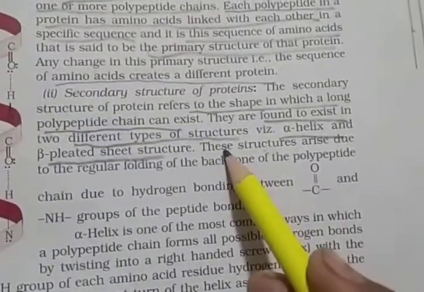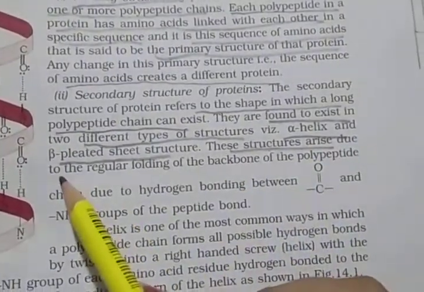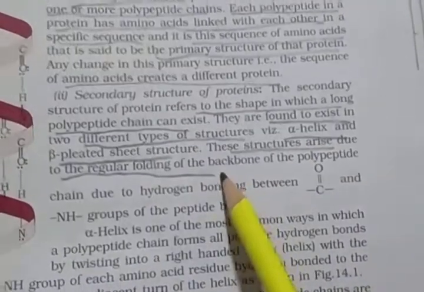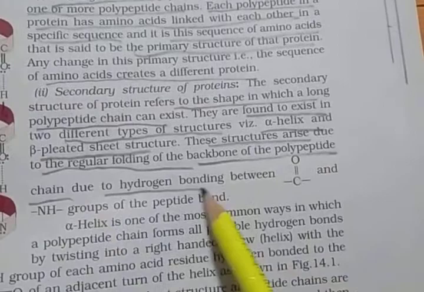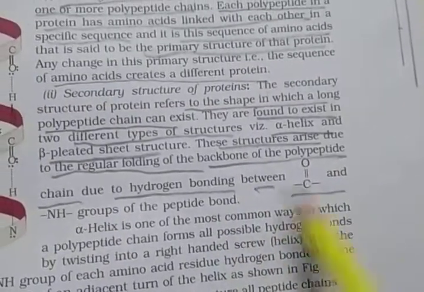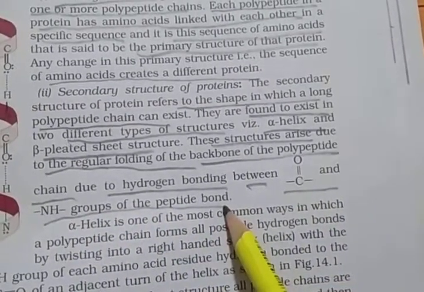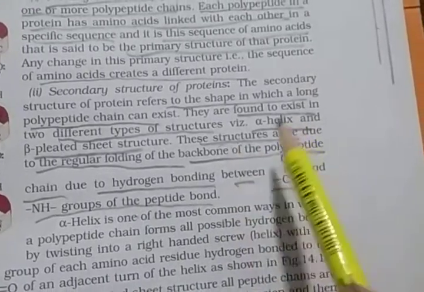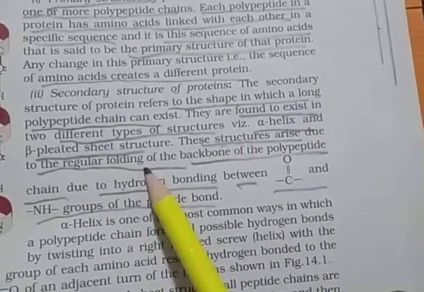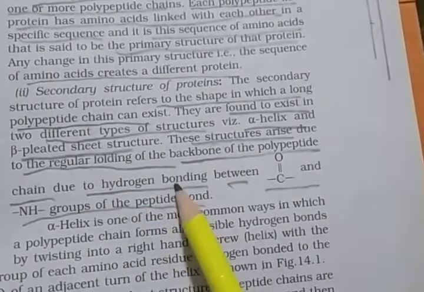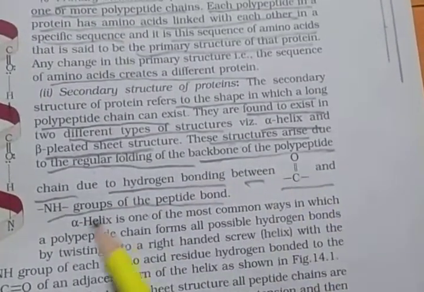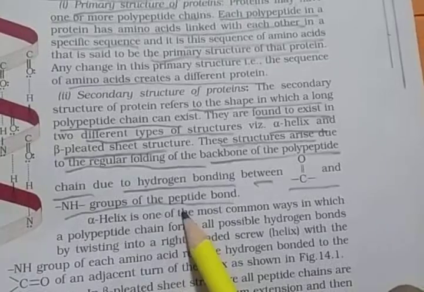And these structures arise due to the regular folding of the backbone of the polypeptide chain, and due to the hydrogen bonding between CO and NH groups of the peptide bond. So two reasons: first is the regular folding of the backbone of the polypeptide chain, and second is the hydrogen bonding between CO and NH groups of the peptide bond.